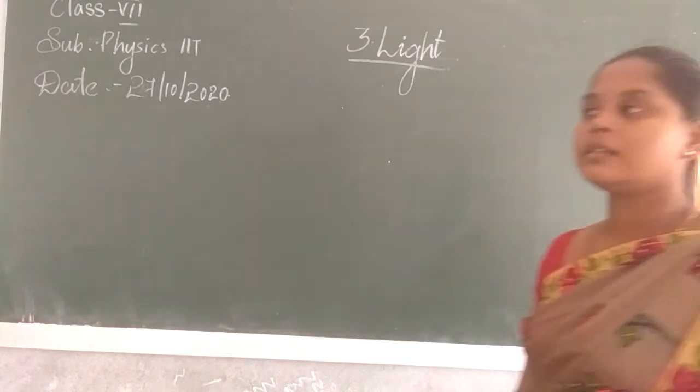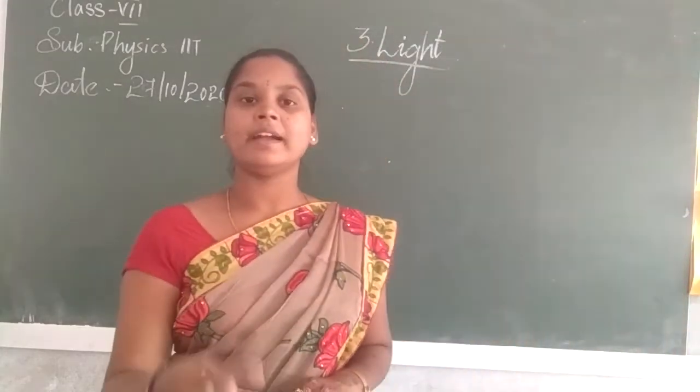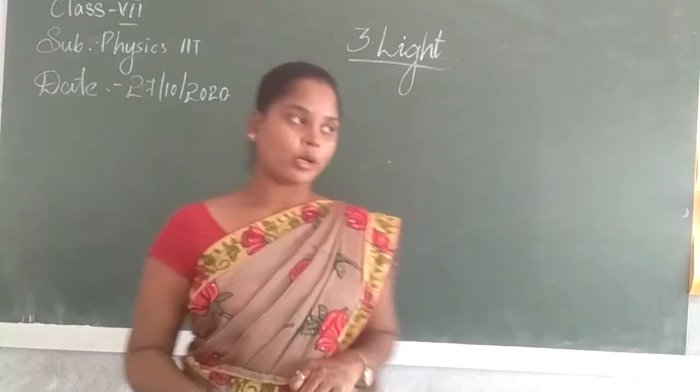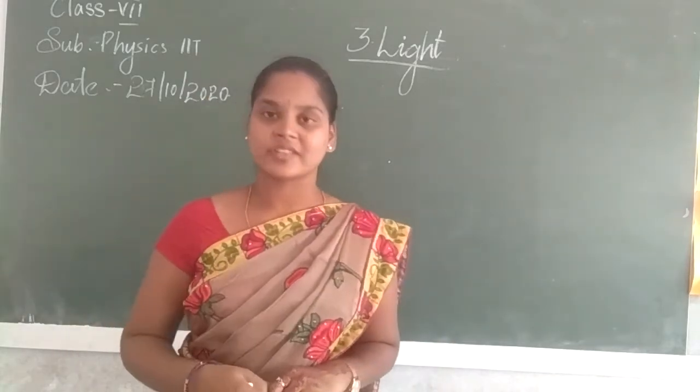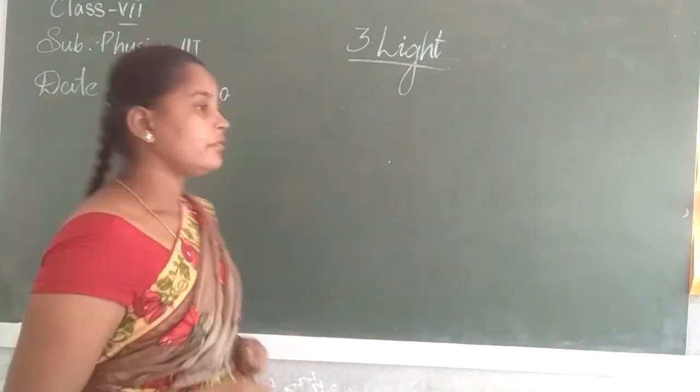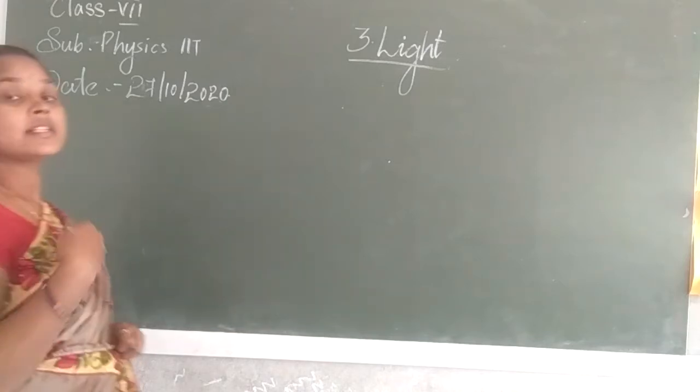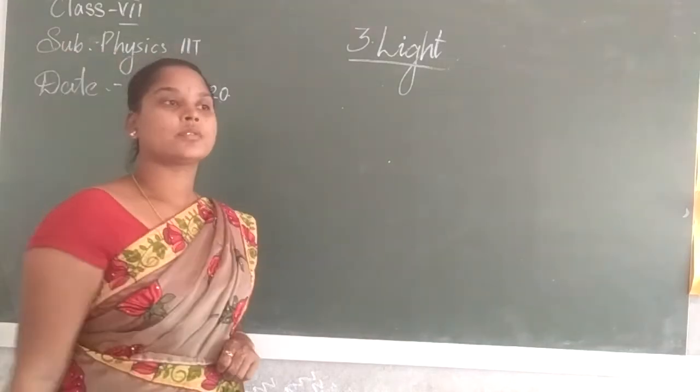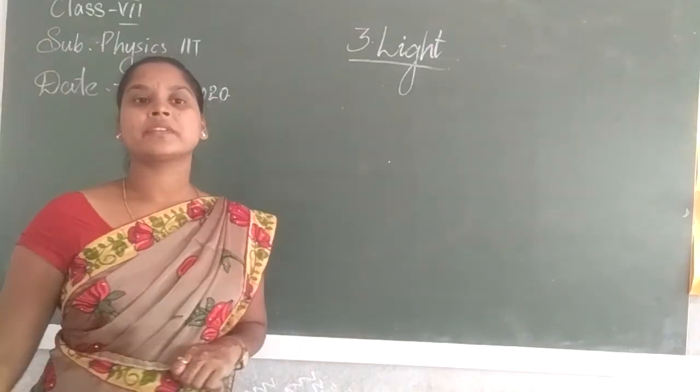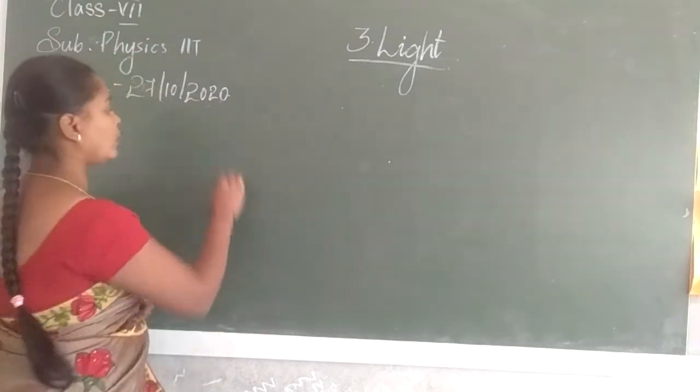Now, let us learn about some terms related to light or the path of light. See, light always travels in a straight line. Yes or no? So first, how light travels, how it is extended, how it is produced from the source. We have two types of light sources. The first is a point source of light.